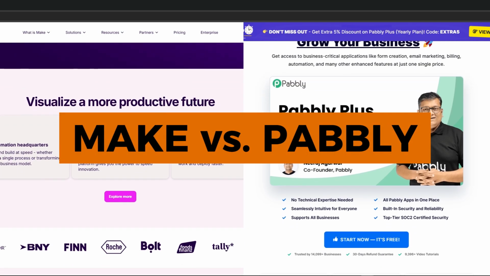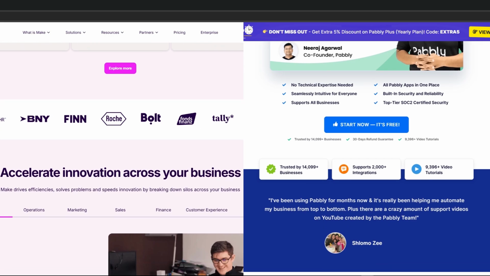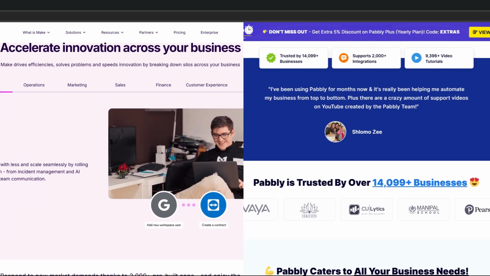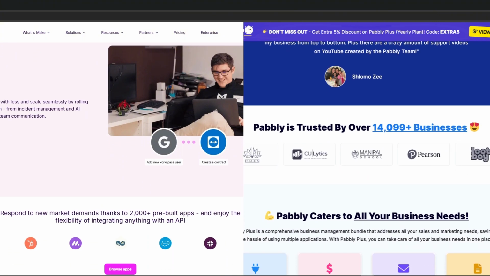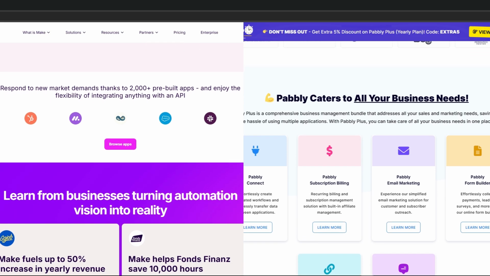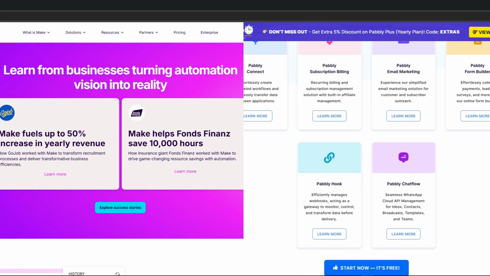Today, we will discuss Make and Publi. Both platforms aim to boost production and efficiency by automating activities and doing away with human labor. In essence, Publi and Make are technologies that enable users to automate their digital workflows, freeing up resources and time for more strategic endeavors.